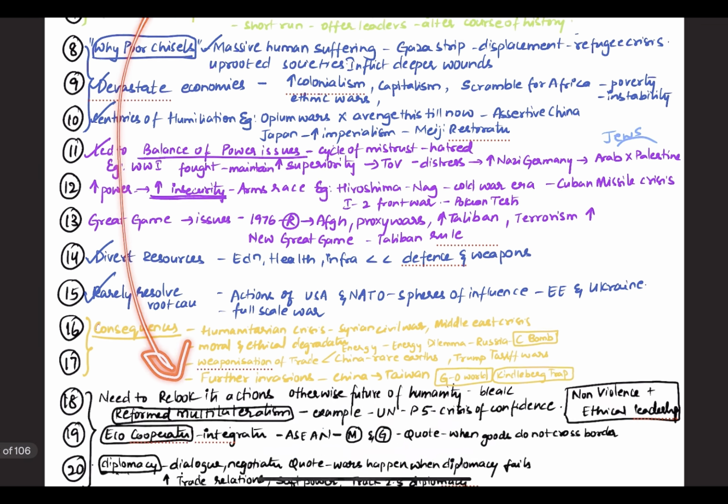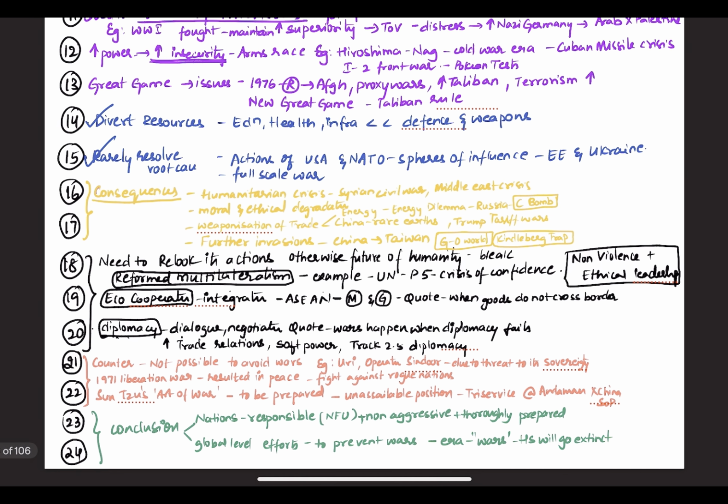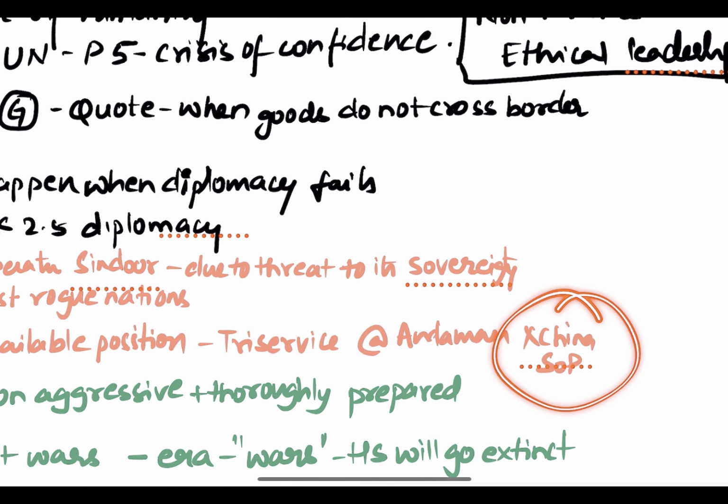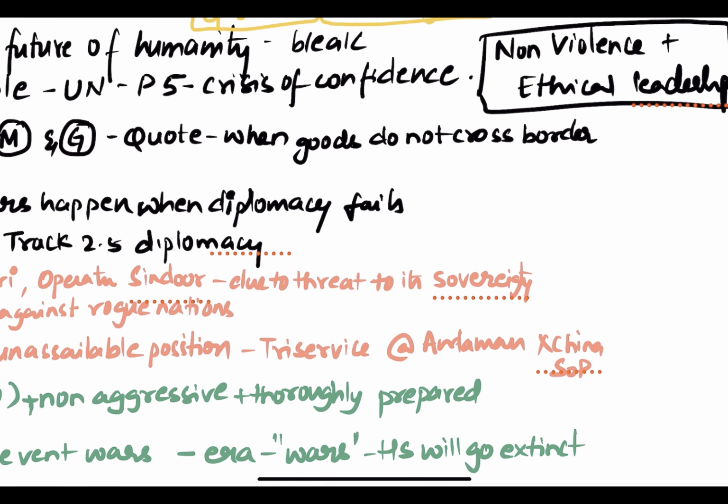So here you can write how. For example, after the Uri attacks or Galwan attacks, our operations there were due to a threat to our sovereignty, and even the 1971 liberation war resulted in peace now. Fight against rogue nations. And even Sun Tzu's Art of War says we have to be prepared and have an unassailable position. That is why India established the Tri-Service Command Theatre at Andaman Nicobar in order to check China's string of pearls.